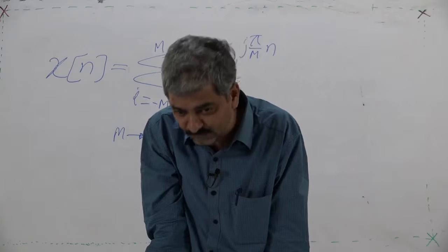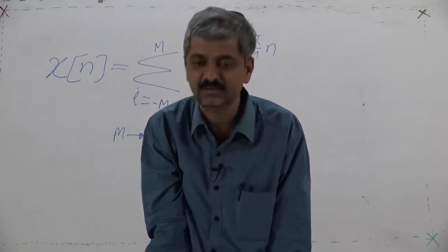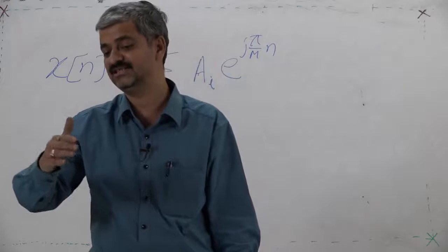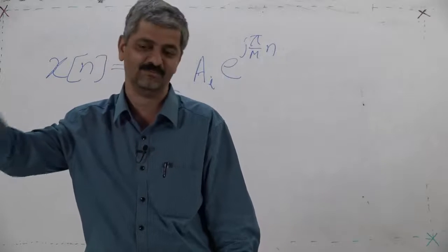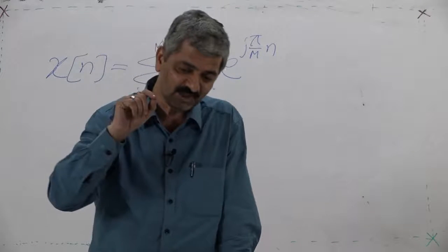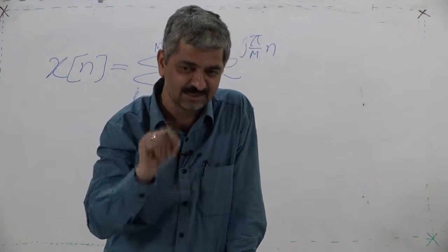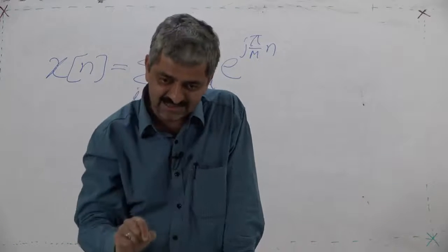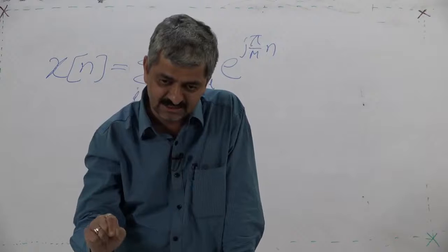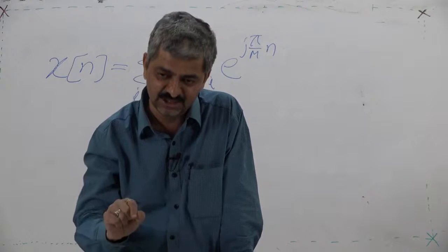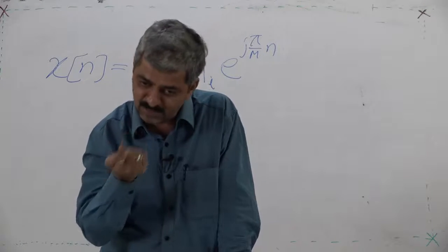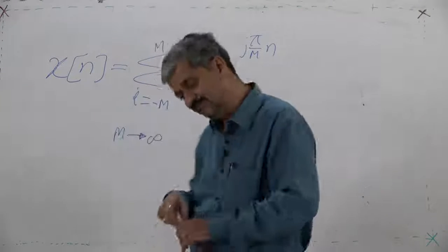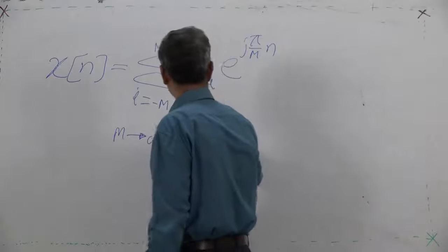The discrete time Fourier transform attempts to express the discrete sequence as a summation of multiple, infinite, rotating points, and these are the weights.